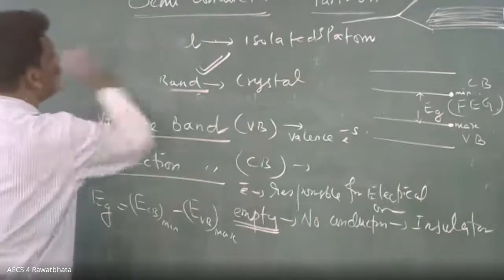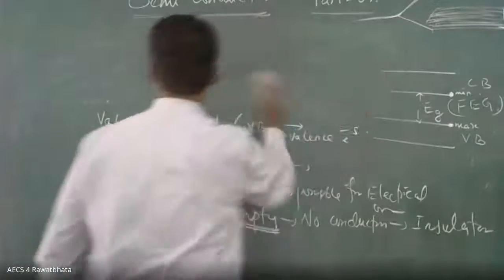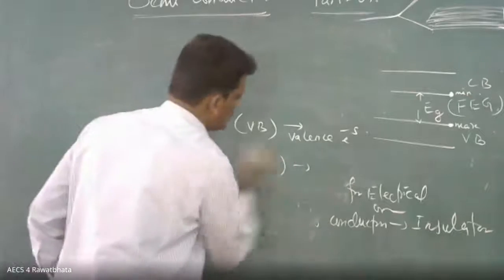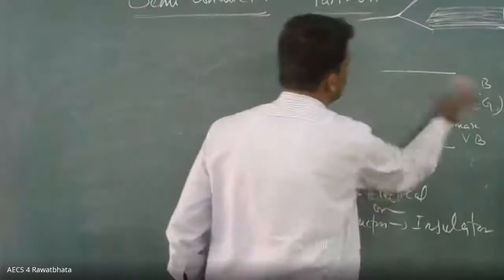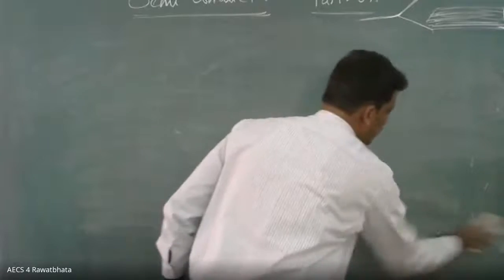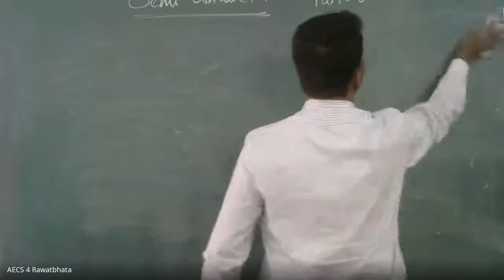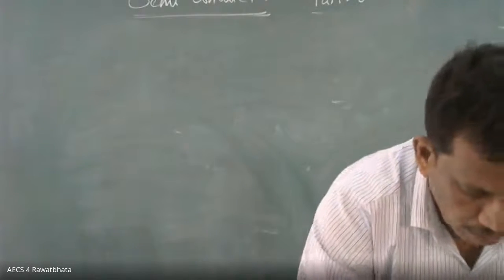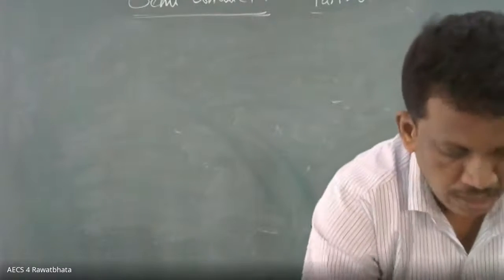So now you have the energy band: valence band, conduction band, and in between, where electrons are not allowed, the forbidden energy gap. I think these are sufficient for you.